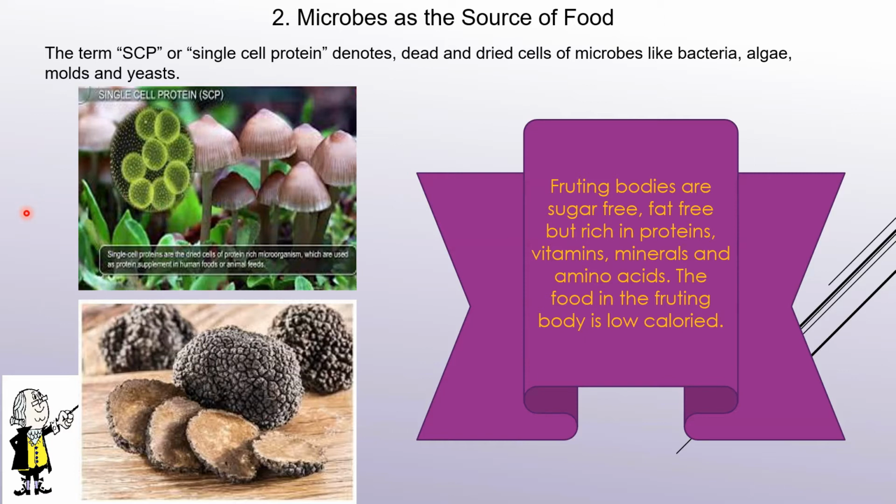They are the fruiting bodies and are sugar free, fat free, but rich in proteins, vitamins, minerals and amino acids. The food in the fruiting body is very low in calories, and that's the reason the demand for mushrooms has increased a lot, because it is a good source of proteins and a lesser supply of the unwanted fats. Single cell protein, as we discussed earlier also, there is a tablet of this SCP called spirulina, which gives you all essential sources of vitamins, minerals and proteins.